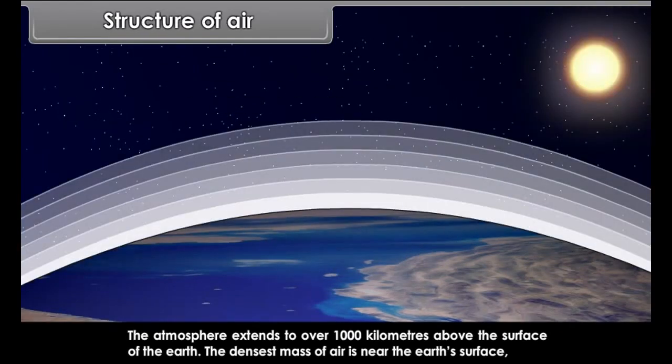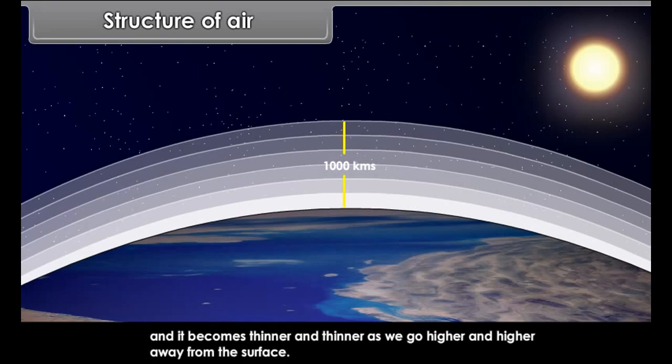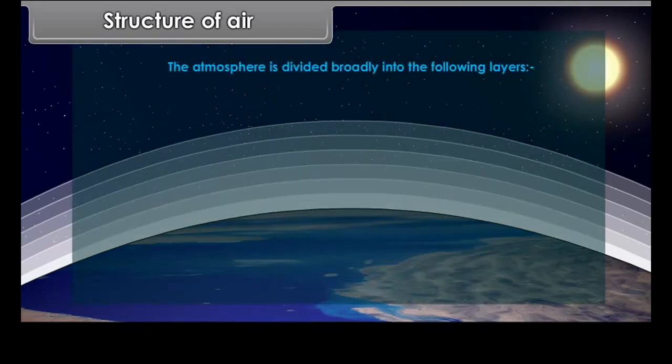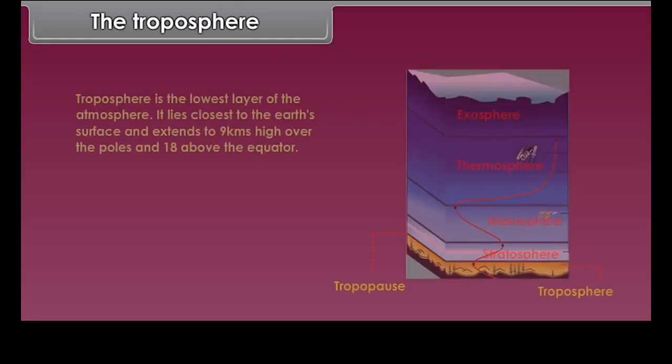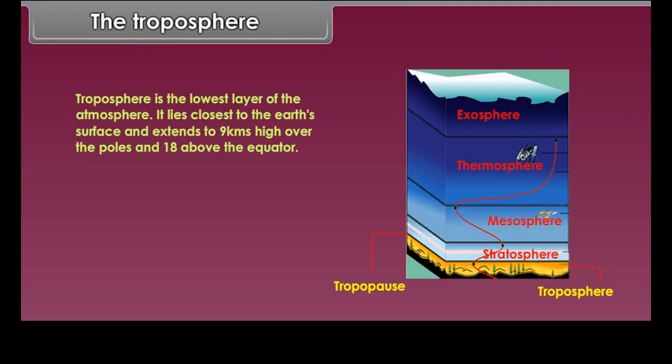The atmosphere extends to over 1000 kilometers above the surface of the earth. The densest mass of air is near the earth's surface and it becomes thinner and thinner as we go higher and higher away from the surface. The atmosphere is divided broadly into the following layers: the troposphere, the stratosphere, the mesosphere, the thermosphere, the ionosphere, and the exosphere. The troposphere. Troposphere is the lowest layer of the atmosphere.